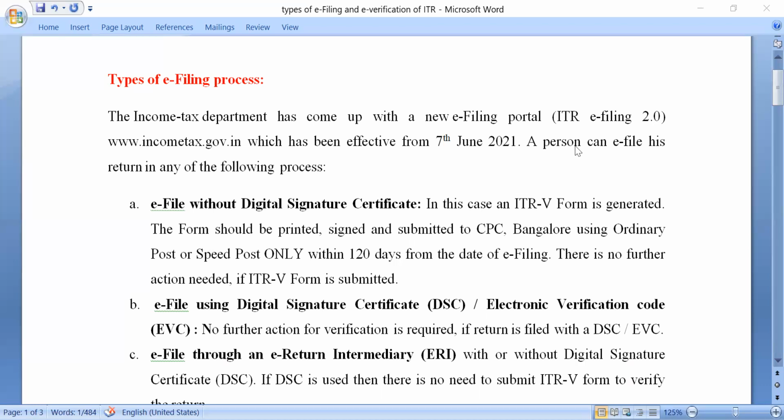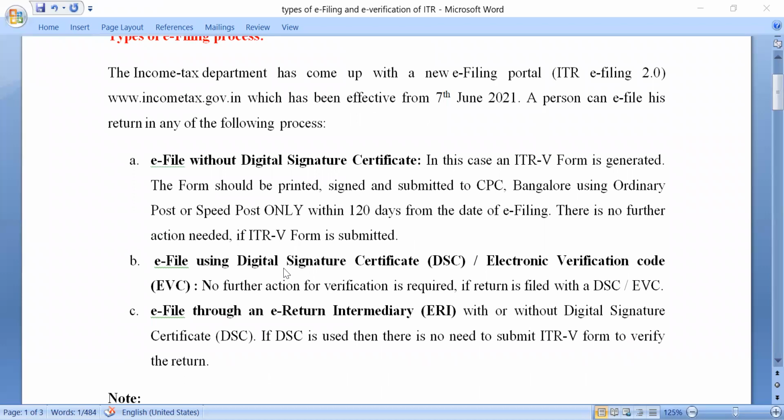And in this portal, a person can e-file his return in any of the processes mentioned below. First, the person has to visit the website and search for the form that is required to be filled up. Before that, registration is also required. A person has to register on the website. How to register, what is the process of registration? It would be so nice if I could teach it to you on the laptop directly. I'll see if I can do something regarding that. But at present, let us move to the next step: after registration, you will search the form, fill up the form, and then submit it.